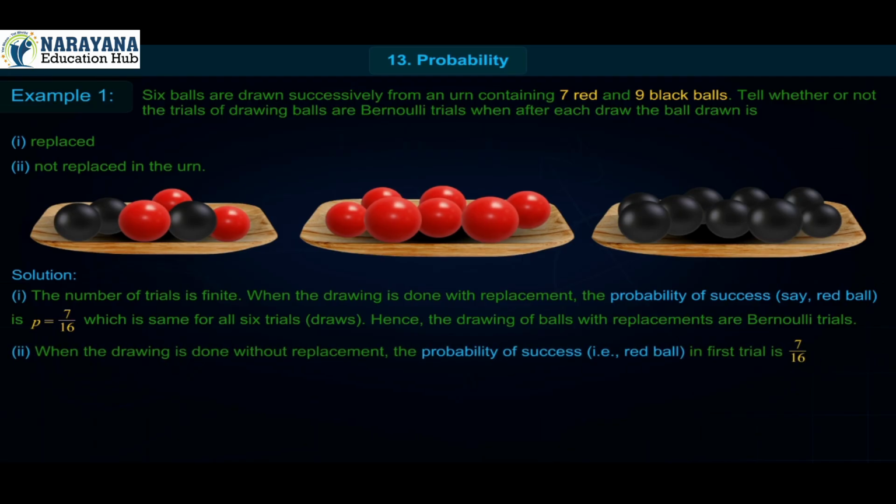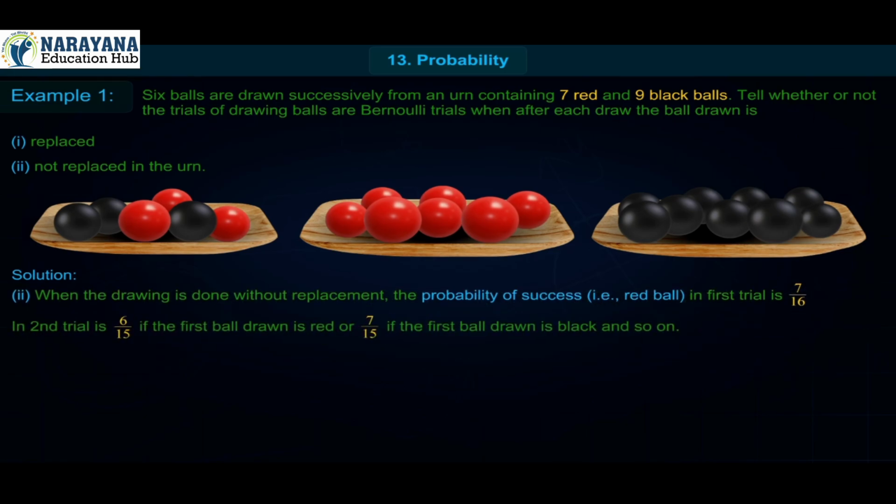Number 2. When the drawing is done without replacement, the probability of success, that is red ball in first trial, is 7 upon 16. In second trial is 6 upon 15 if the first ball drawn is red, or 7 upon 15 if the first ball drawn is black, and so on. Clearly, the probability of success is not same for all trials. Hence, the trials are not Bernoulli trials.